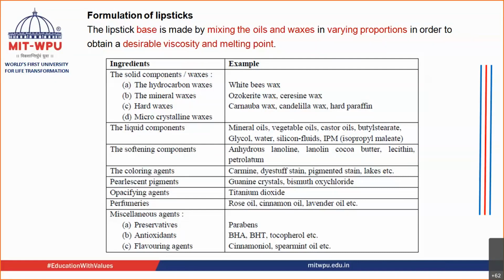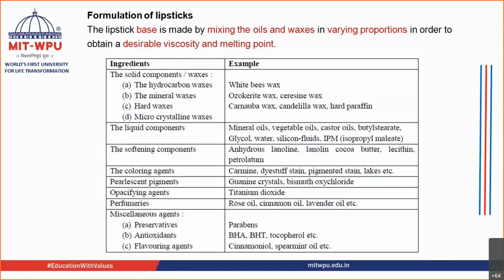It should maintain this property for a longer period of time. All these things are required from the formulation that you are preparing. As we talked about in your definition, what does the formulation consist of? It consists of a base which is made up of oils, which is made up of waxes, in different proportion, containing flavor, containing color, and containing other miscellaneous ingredients. So this is the formulation that we talked about in your lipstick.